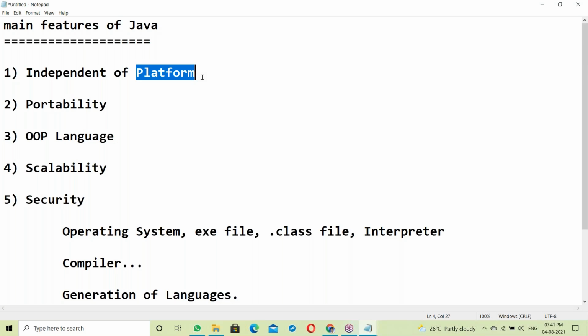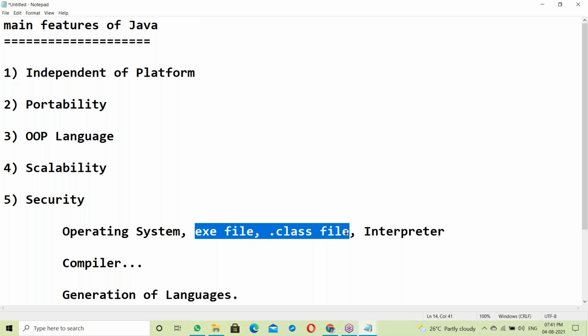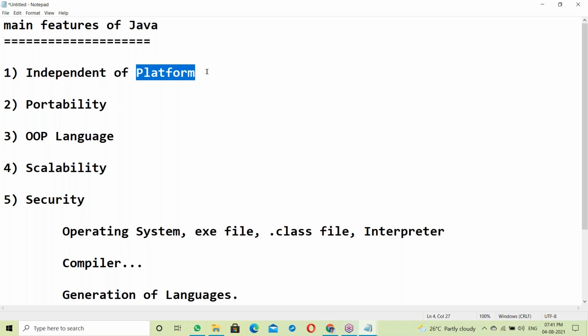Platform means OS. So what is OS, and how is the OS working? You need that OS knowledge. Next, exe file and dot class file knowledge also. To understand independent platform and portability, you need to know how the OS works. Independent platform means independent of OS.